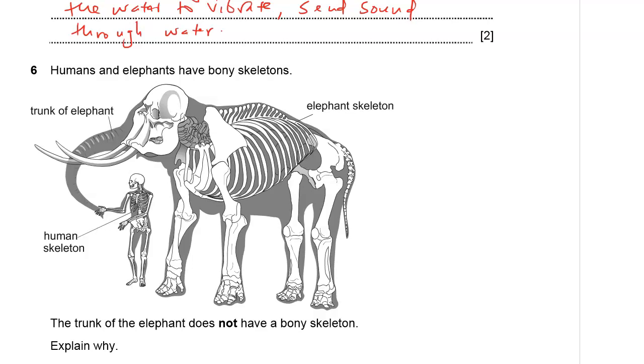You can see the elephant has got a trunk. It's got an elephant skeleton, just same as the human, right there. Our question is, the trunk of the elephant does not have any bony skeleton.